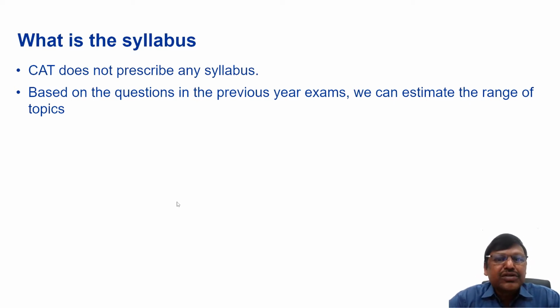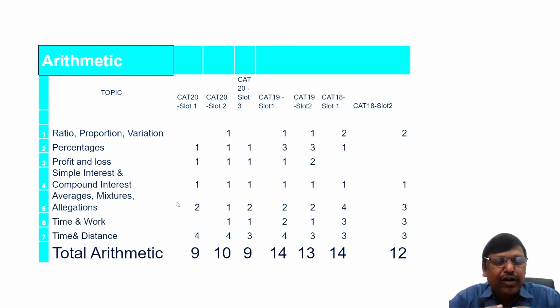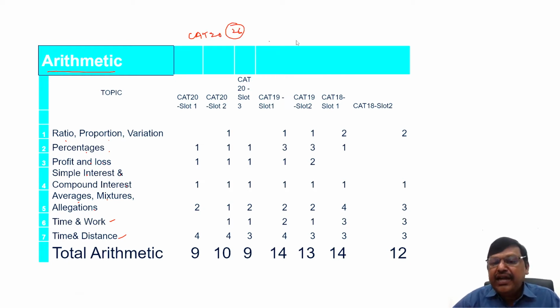We'll start with quant because that's the bigger area. We have quite a few topics. I will divide these quant questions into a few areas like arithmetic, algebra, and so on. In arithmetic, the topics are: ratio, proportion, variation, percentages, profit and loss, simple interest, compound interest, averages, mixtures, allocations, time and work, speed, time and distance. If you look at the number of questions, in CAT 2020 we had 26 questions of quant. In CAT 2018 we had 34 questions of quant.